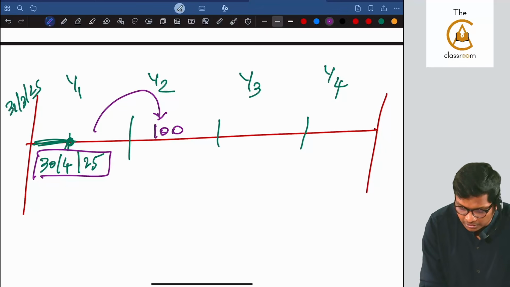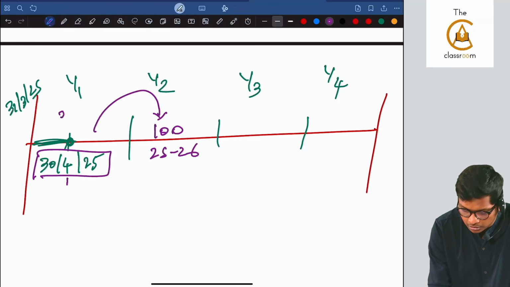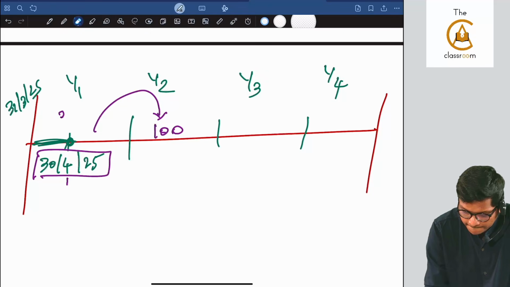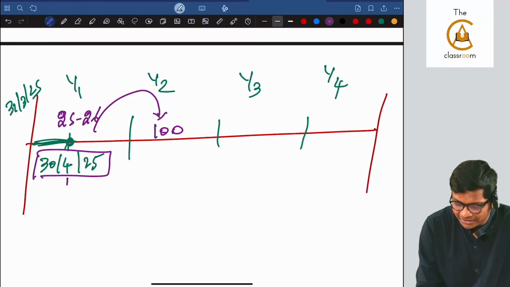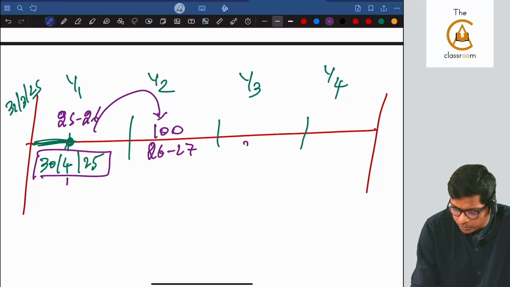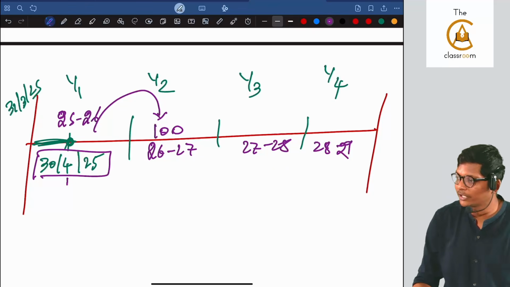So before 30th April, next year is 25, 26. This is 25, 26, next is 26, 27, 27, 28, 28, 29. Are you following, guys?